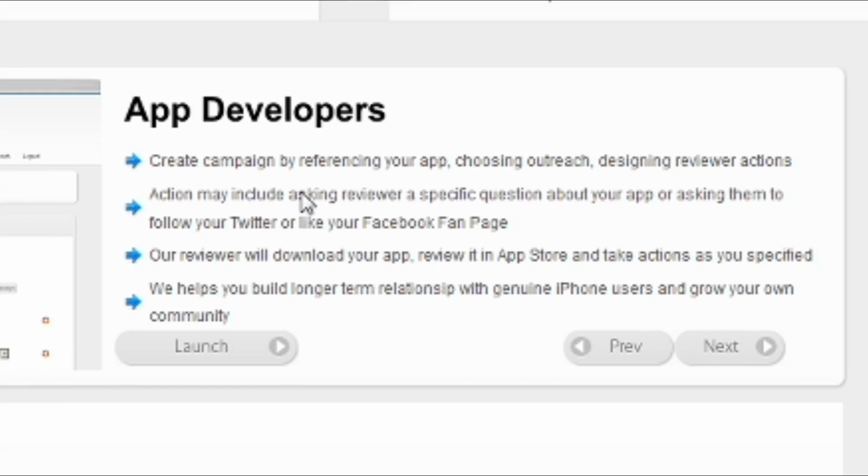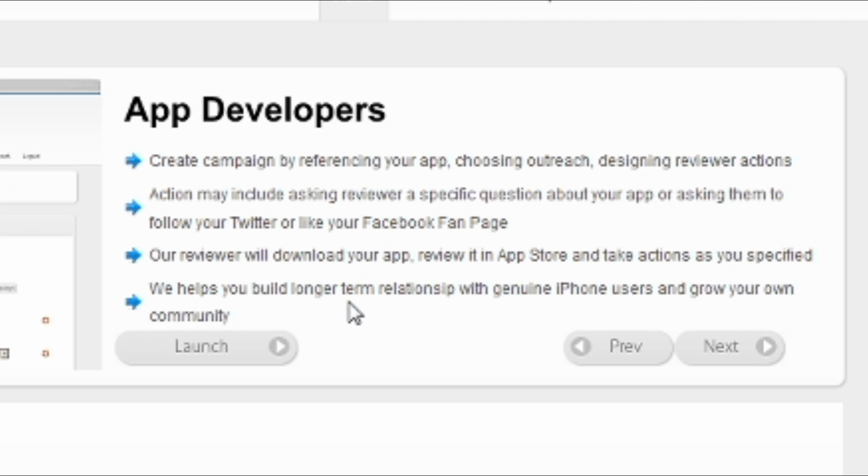For the app developer, this is really awesome too. Let me just quickly say something about that. Create a campaign by defining your app and choosing a reward design. So this is where you're going to know how they get the money that they give you. Reviewer action may include asking the reviewer a specific question about your app, or asking them to follow your Twitter or like your Facebook fan page. You can do that. This is what you can still do to earn money. So our reviewer will download your app, review it in the App Store, and take the action as you specified, right?